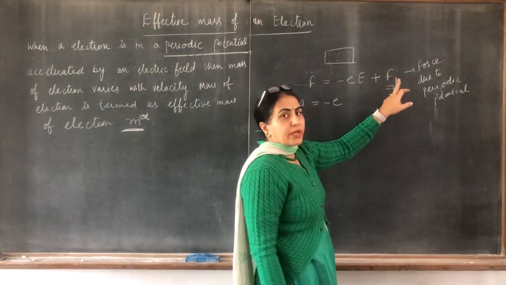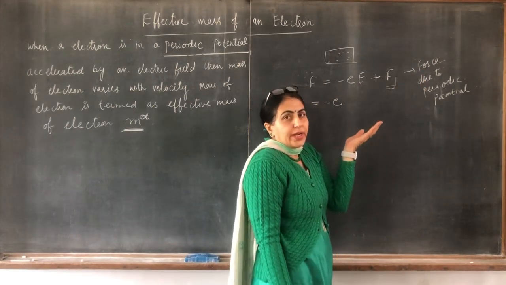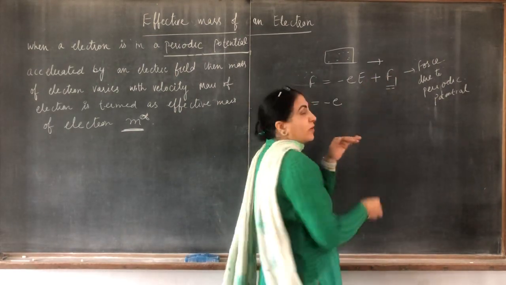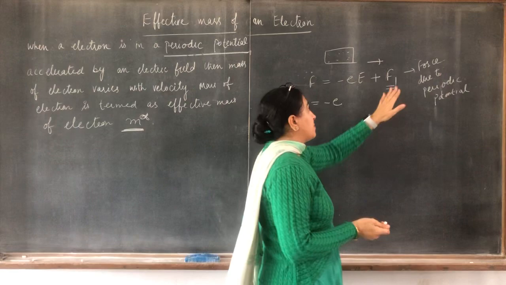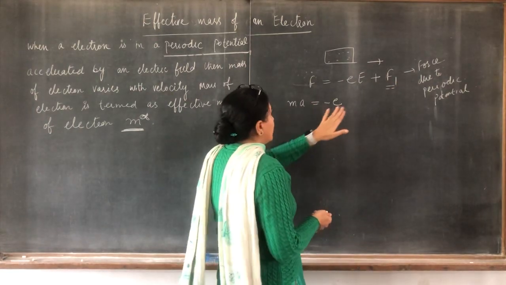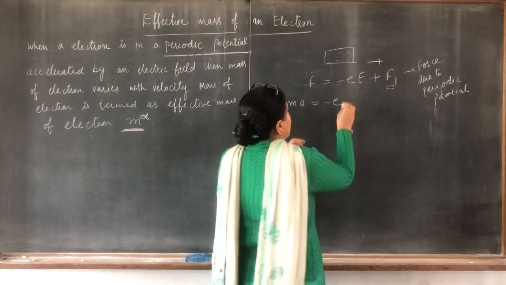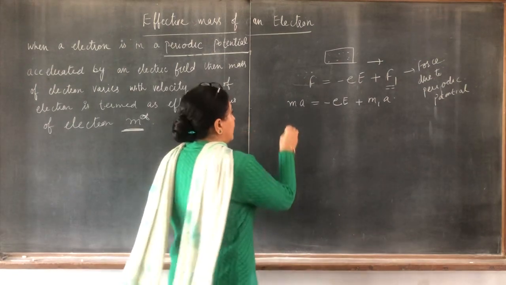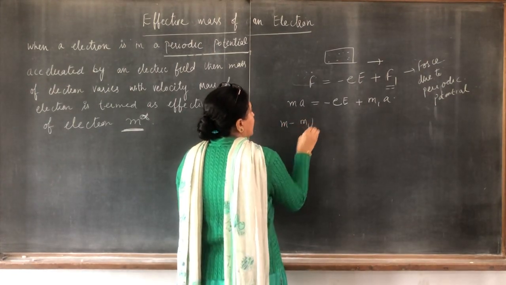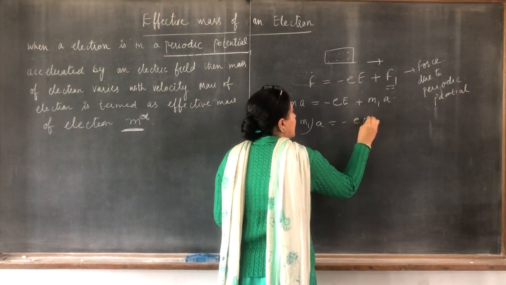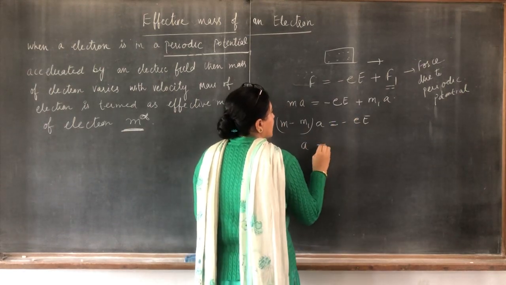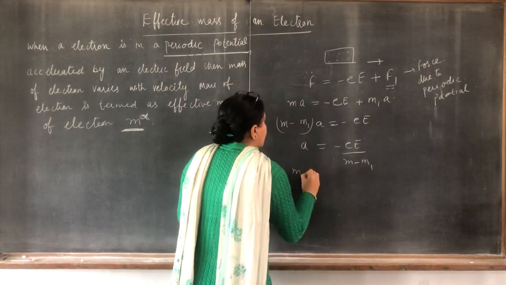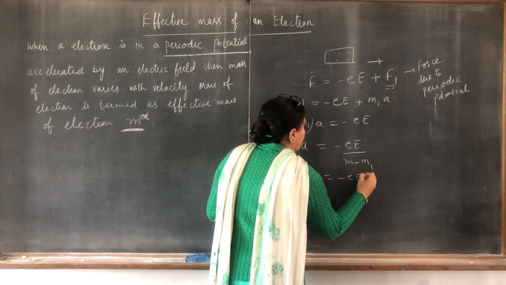It may be positive or negative, in a clockwise or anti-clockwise direction according to the electric field, meaning it is in the direction of the electric field, or it may be opposite to that. So if we take the positive sign, minus eE, and take the mass as m, and m1 a for the periodic force, then (m minus m1)a is equal to minus eE, and a is equal to minus eE over (m minus m1). Or you can say m minus m1 is equal to minus eE over a.